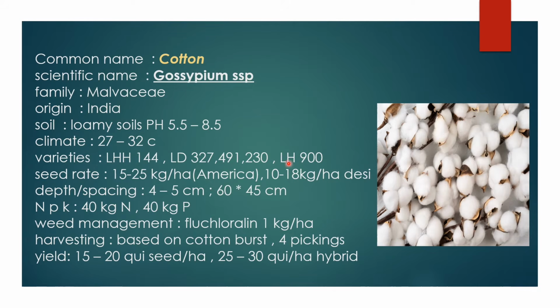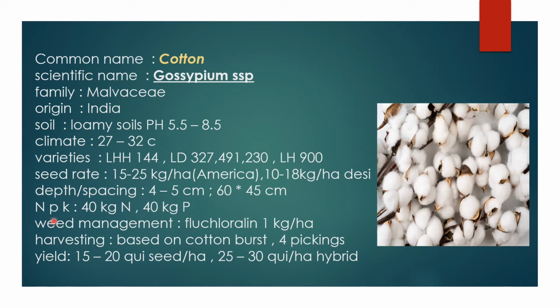These are the Desi cotton and these are the American cotton varieties. The seed rate is 15 to 25 kg per hectare for American varieties and 10 to 18 kg per hectare for Desi varieties. The depth of cotton is 4 to 5 centimeters, and the spacing is 60 into 45 centimeters, plant to plant and row to row.